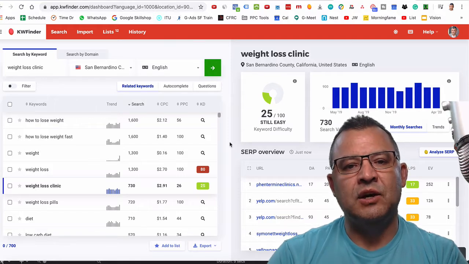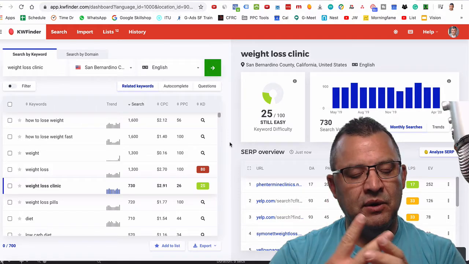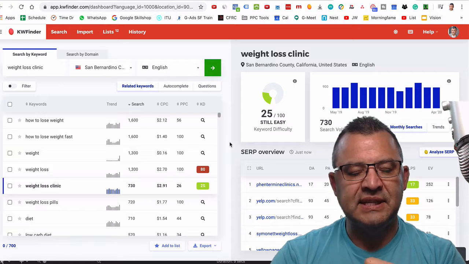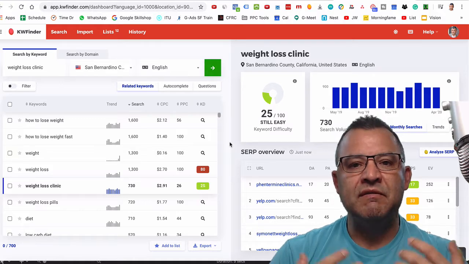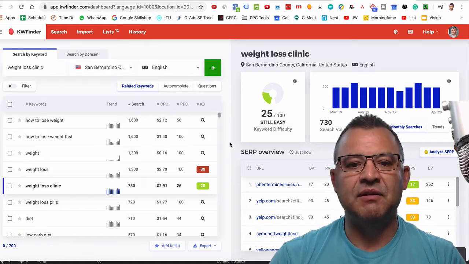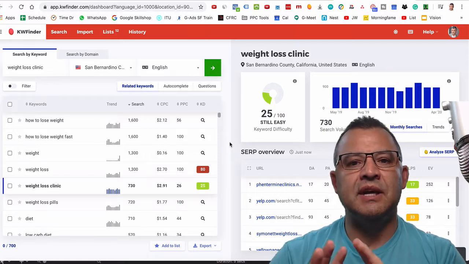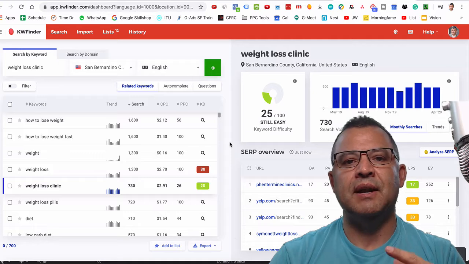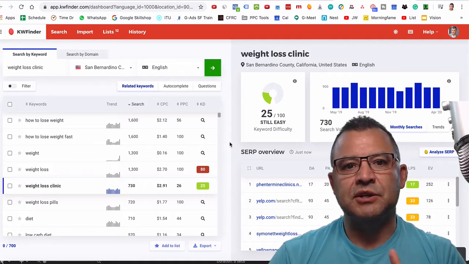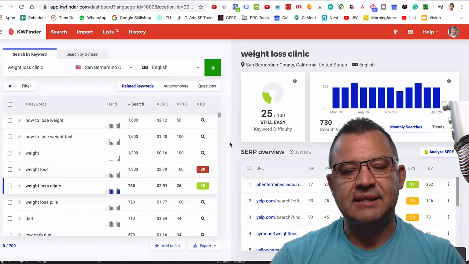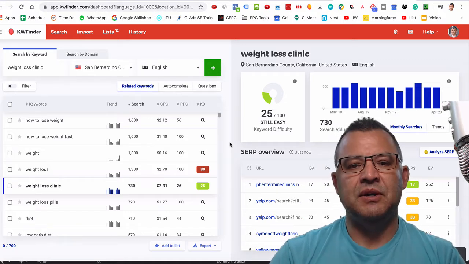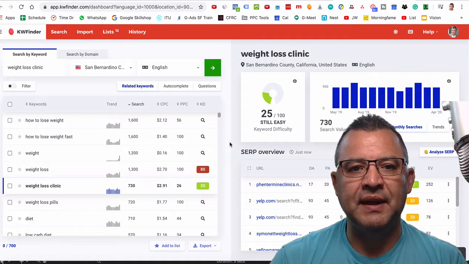When it comes to SEO, I have two favorite keyword tools that I use. And the one that we're going to be reviewing today is KW Finder by Mangools. I love KW Finder. I have used every keyword research tool out there that you can imagine. I've used some of the big ones that are super expensive, but what I find from KW Finder is that it's fast, it's easy, it's simple to use, and it gives you some really good actionable data.